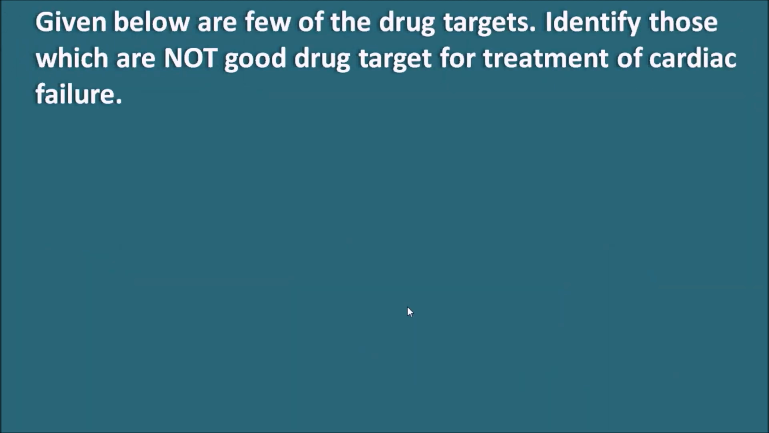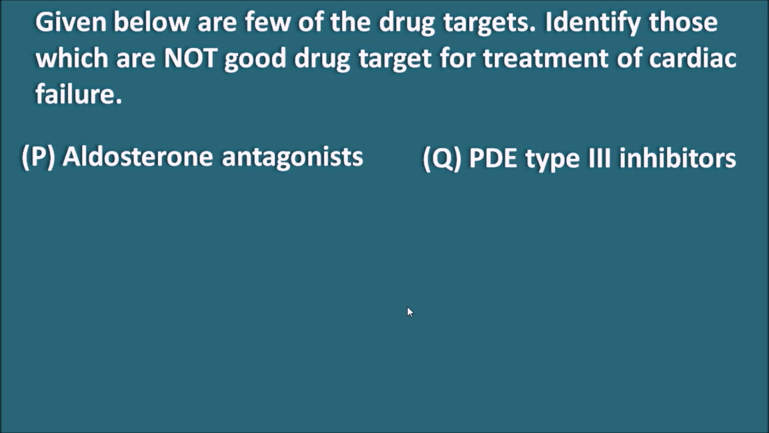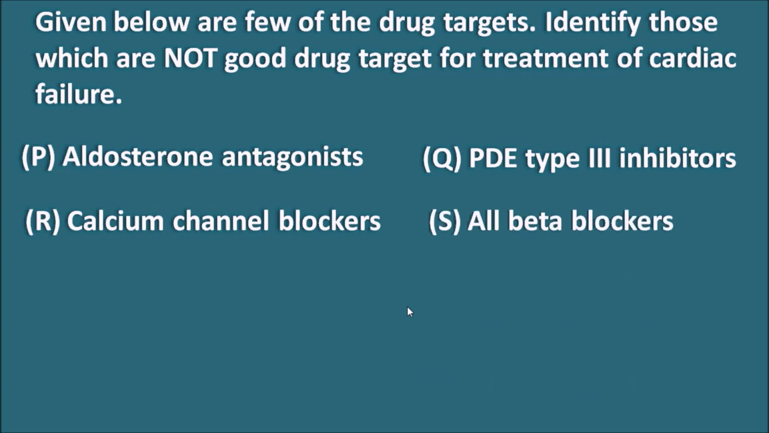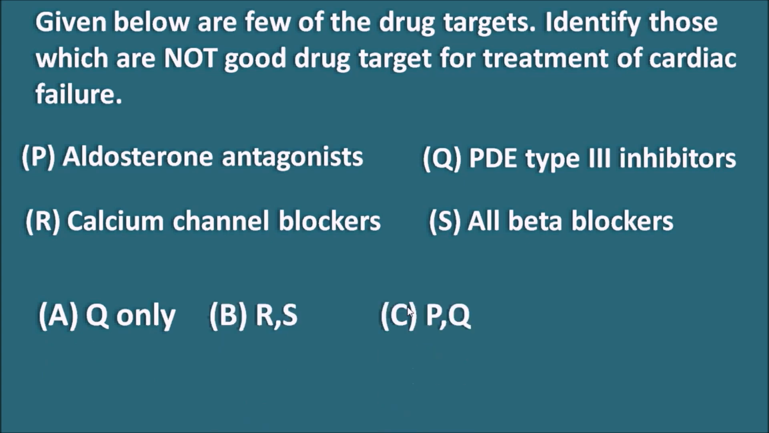Next question. Given below are few of the drug targets, identify those which are not good drug targets for the treatment of cardiac failure. P. Aldosterone antagonists. Q. Phosphodiesterase type 3 inhibitors. R. Calcium channel blockers. And S. All beta blockers. So your options are A. Q only, B. RS, C. PQ, and D. S only.